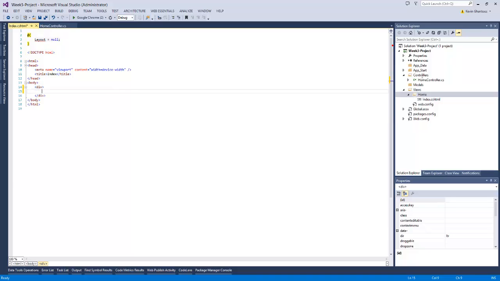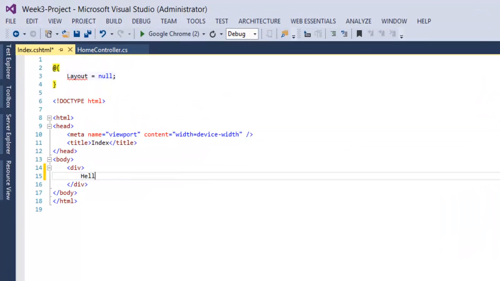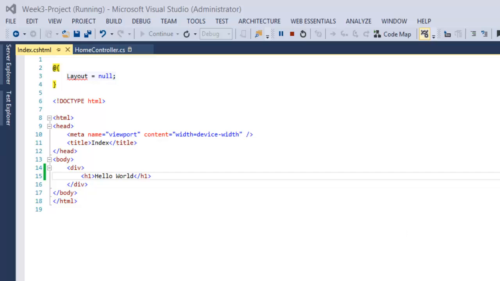And what I'm going to go ahead and do here is say hello world. We'll put an H1 tag around that, and F6 to build, and then F5 to run, and that will build. And here's our hello world view.